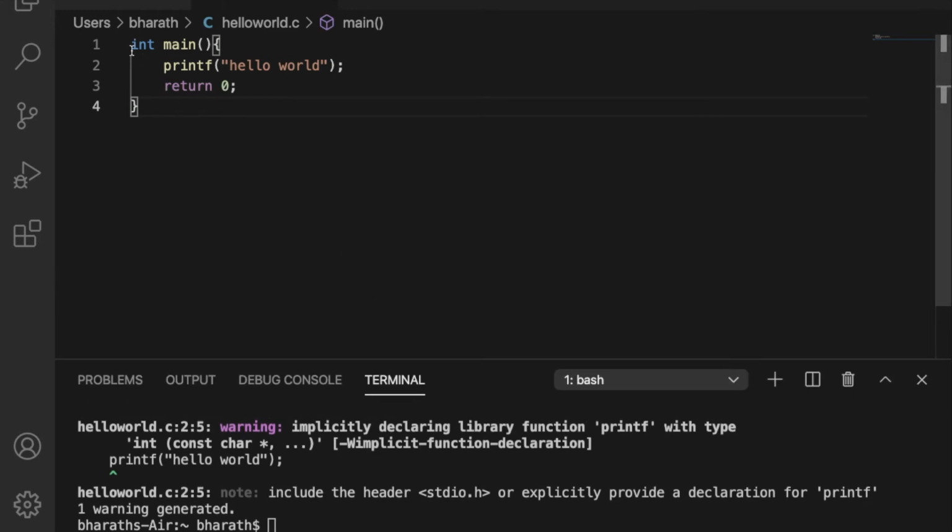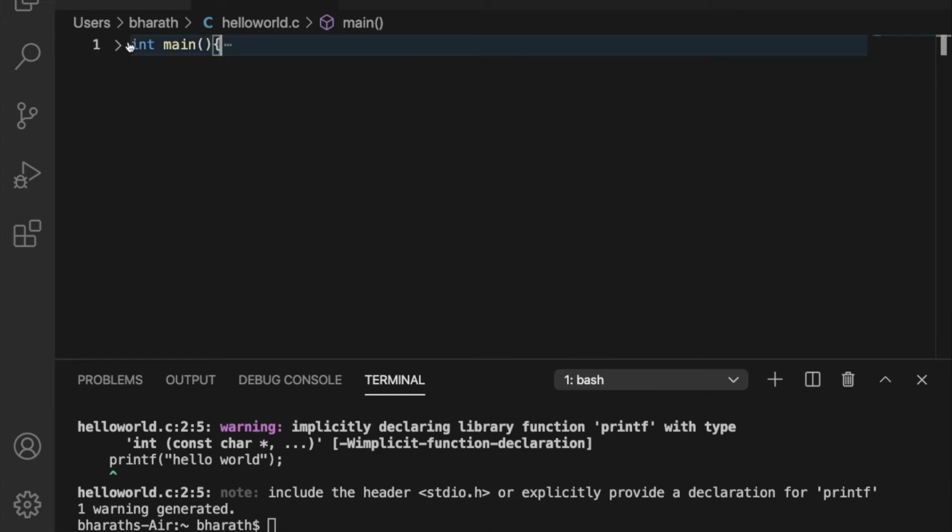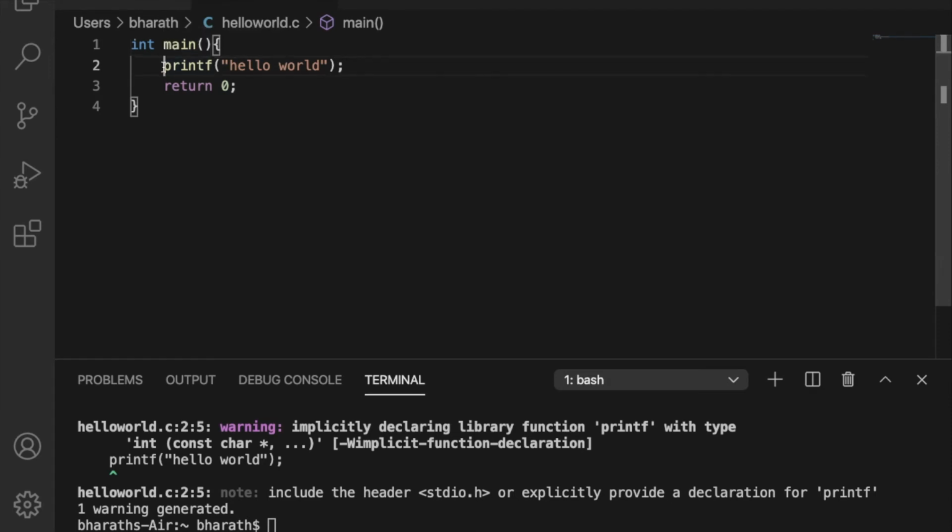So let us see what the warning tells. It is telling something about this printf. So I'll tell you what the warning means. It is telling that the printf function is not yet defined. We only defined the main function. In that main we wrote printf. But where is the printf? Did we write printf anywhere? No. But then how will it know what is printf?